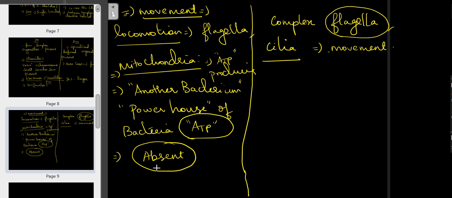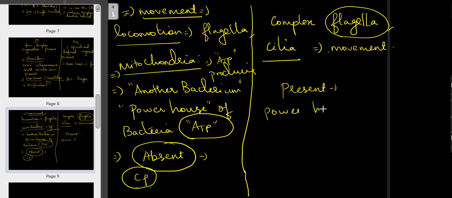And in prokaryotic cells it is absent, but the energy is produced in the cytoplasm itself. But here it is present, so here it is said to be the powerhouse. Okay, so we have come across all the terms, I think: definition, cell size, mitochondria, and cytoplasm.